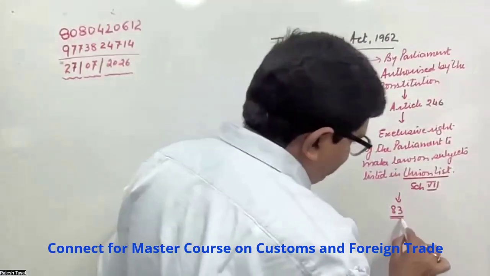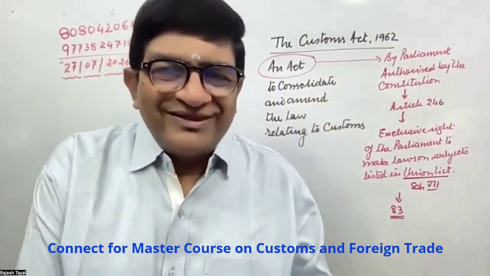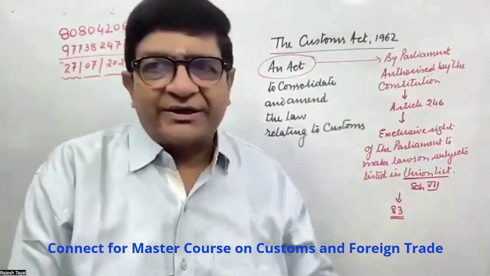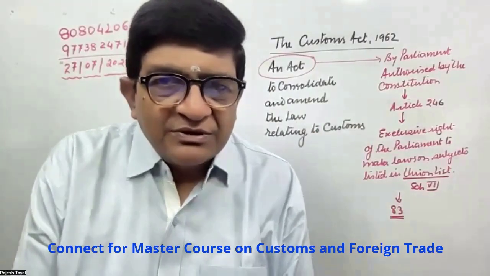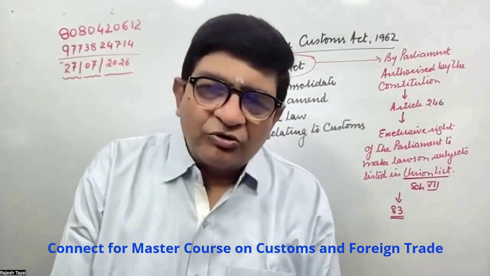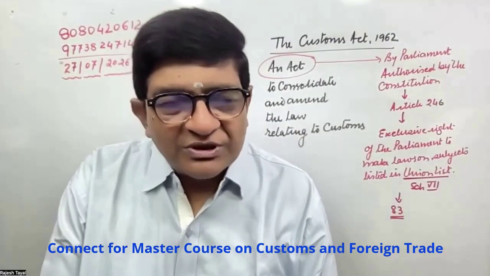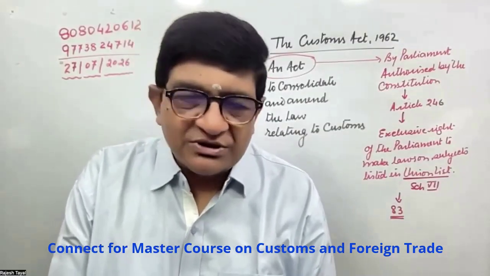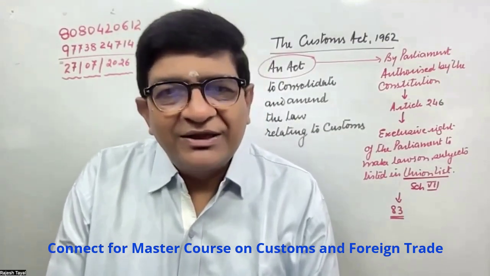List 1 is Union list. So when you read the word 'the act', you must understand that this is the law made by Parliament, because Parliament is authorized by virtue of Article 246 to make the laws on the subjects listed in schedule number 7, Union list, and customs appears at entry number 83.